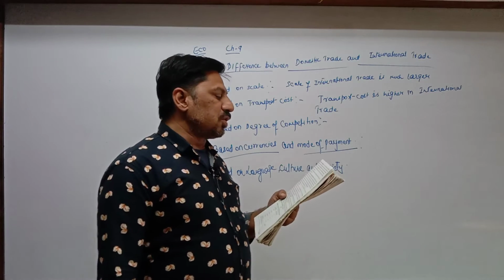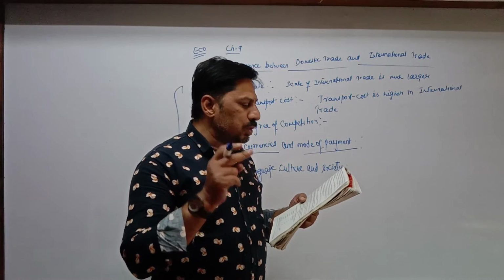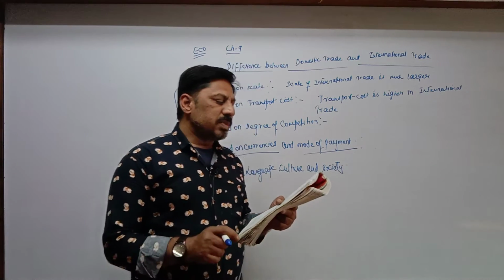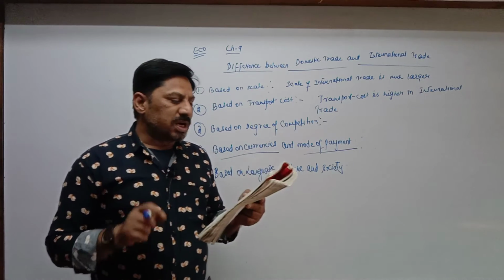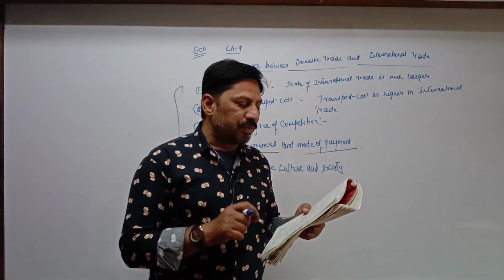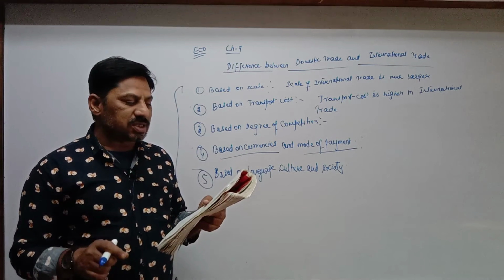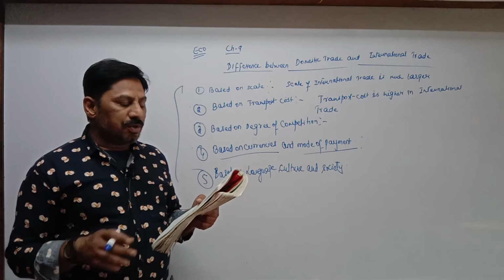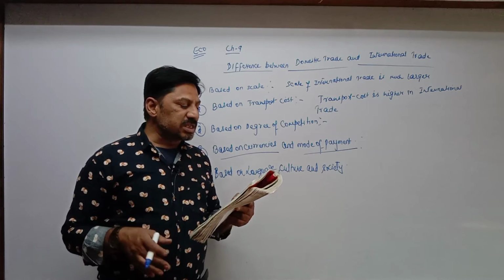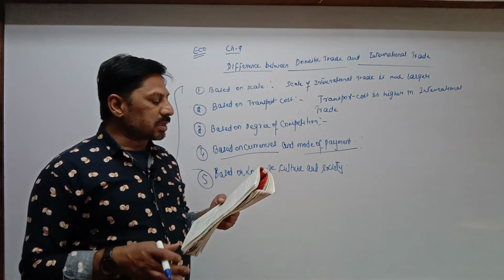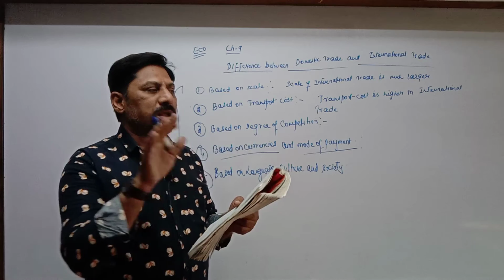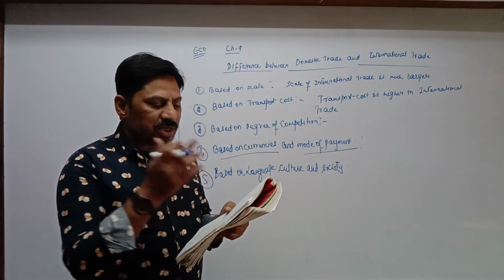So once again, based on consumer satisfaction, hardly 2 lines you have to write: it is not difficult to satisfy consumers in domestic trade. Reason: the society's level of awareness, education, information, preferences, values, etc. in one country are almost similar. So hardly 2-3 words you have to take.